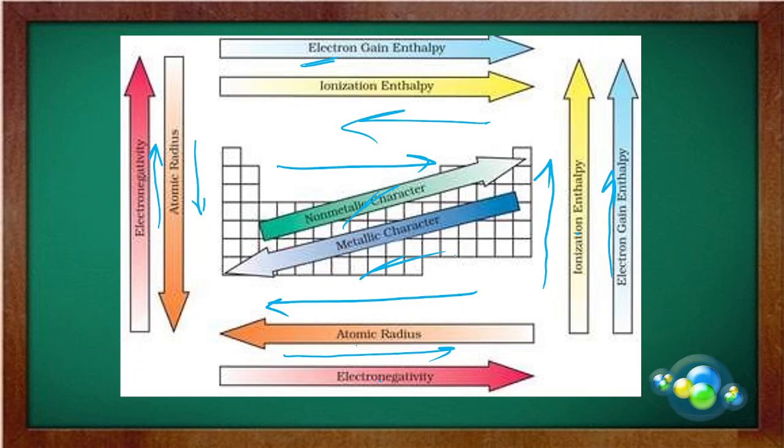Means, in short, this small figure depicts all the properties of the periodic table, whatever I have told you or whatever you have learned till date. Means, from your class 10 level, from your 11th level, whatever through this video you have come to learn. This is the summary of the complete chapter here, and that's it. That is the only thing which is included in this chapter.